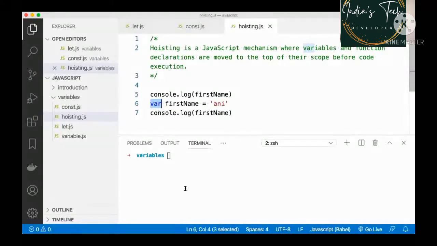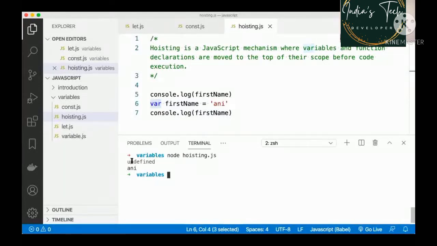That means if I now run this particular file, node hoisting.js, I'm able to access my variable even before declaring it. Is it a good thing? No. To avoid bugs and issues, you generally would want to access your variable after having declared it. That is the best programming practice. But this is something that happens while you're working with JavaScript, and you need to be aware of it. You need to be careful about it.